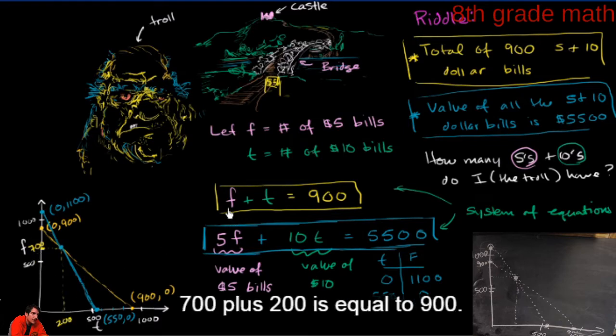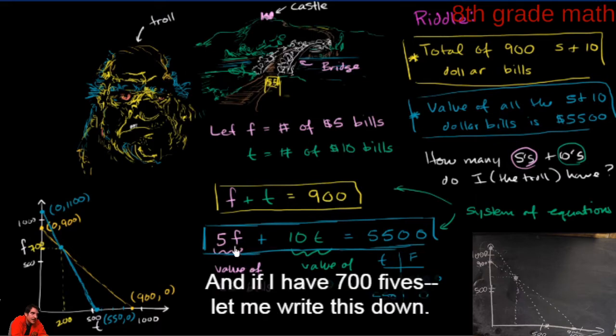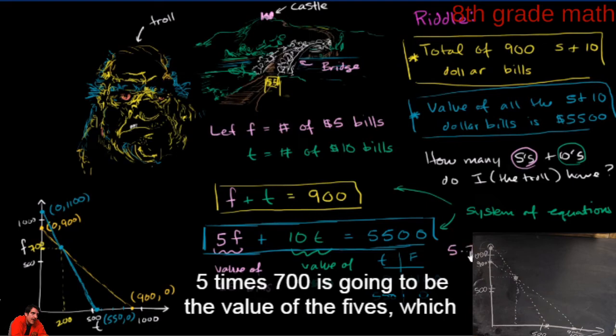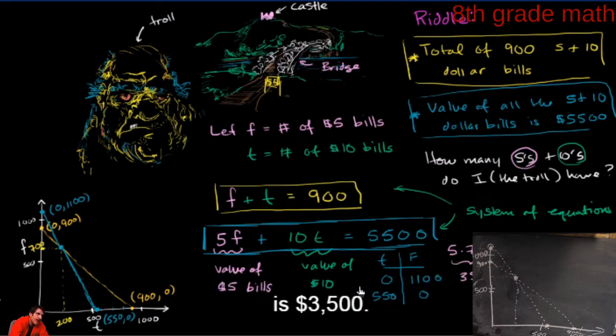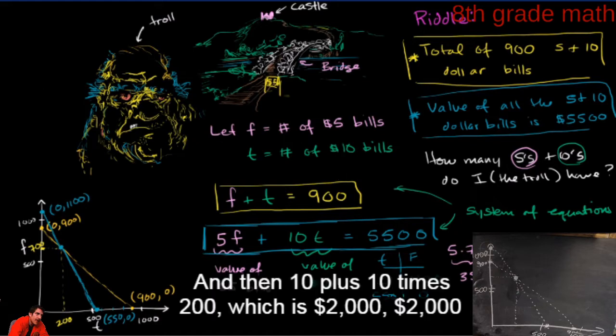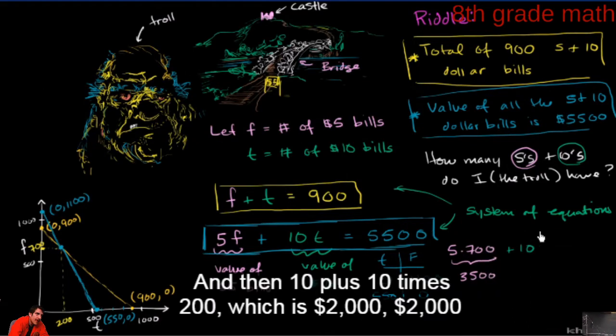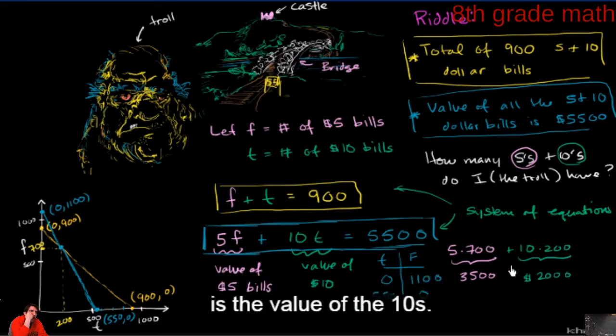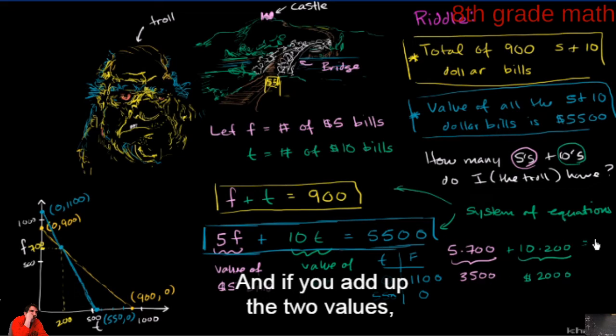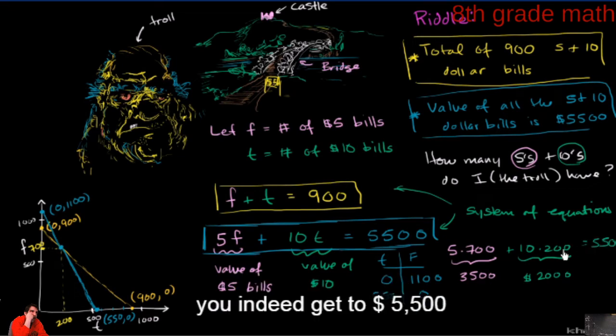700 plus 200 is equal to 900. Okay. And if I have 700 5s, let me write this down. 5 times 700 is going to be the value of the 5s, which is $3,500. And then 10 times 200 is $2,000, the value of the 10s, and if you add up the two values, you indeed get $5,500.